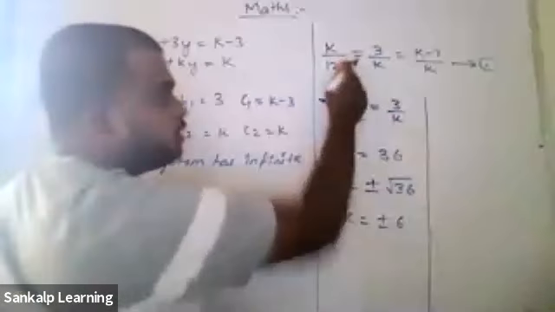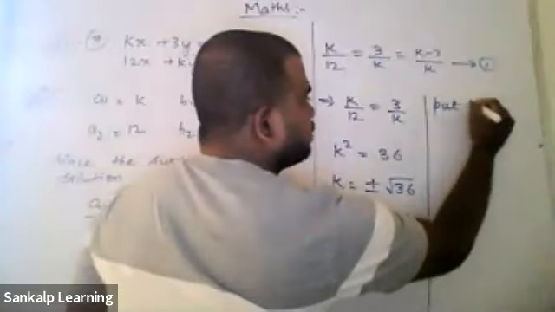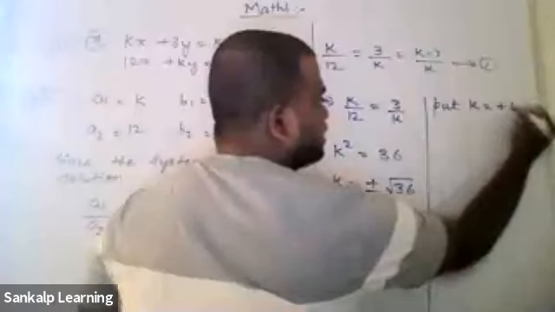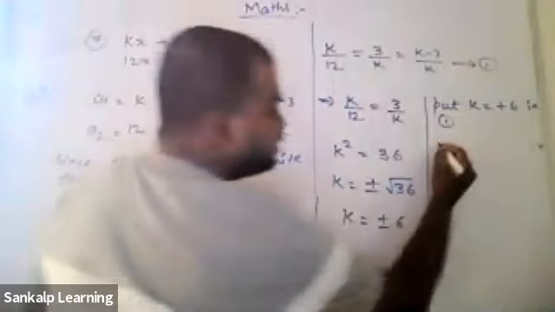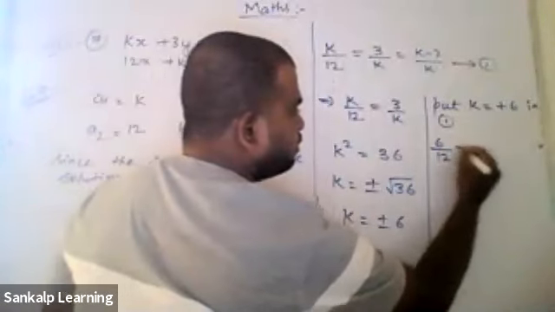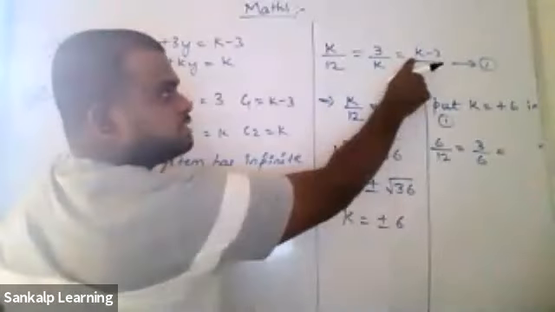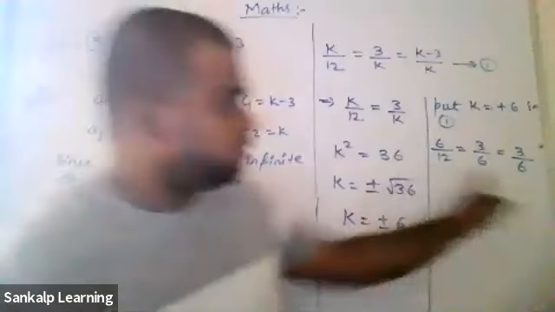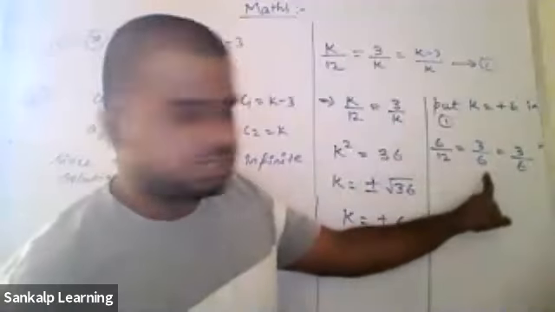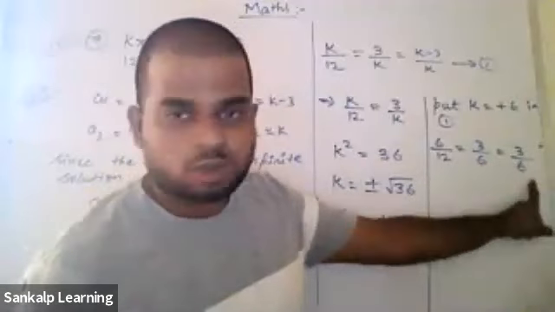How will you do it? Simple. Whatever values you got, substitute here. Let me take k as plus 6. Put k is equal to 6 in equation 1. Let's put it: 6 by 12, 3 by 6. Can I do it directly? K is 6, 6 minus 3 is 3, so 3 by 6. 6 by 12 is 1 by 2. 3 by 6 is also 1 by 2.